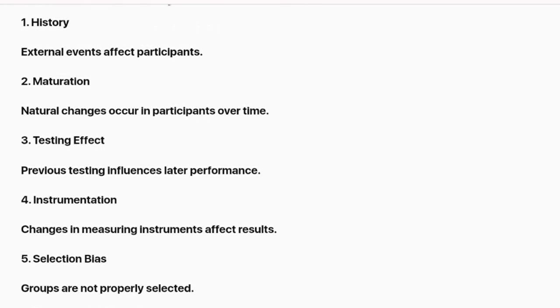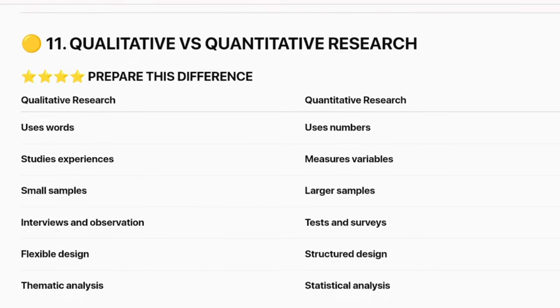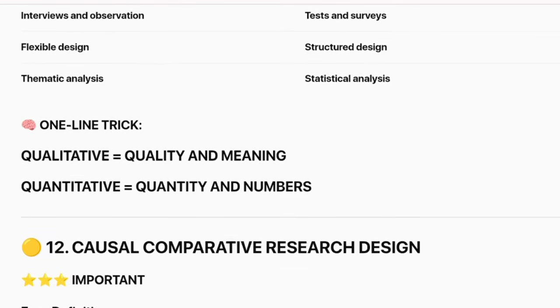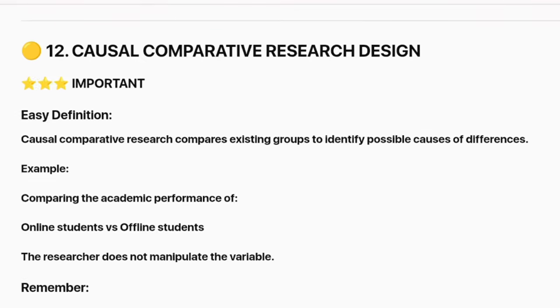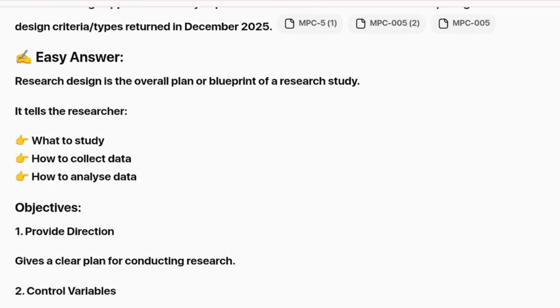Here is an important exam tip. For a 10-mark answer, do not write only the definition. Start with a short definition, use clear headings, and explain each heading in 2 or 3 simple lines. Add an example if you remember one.